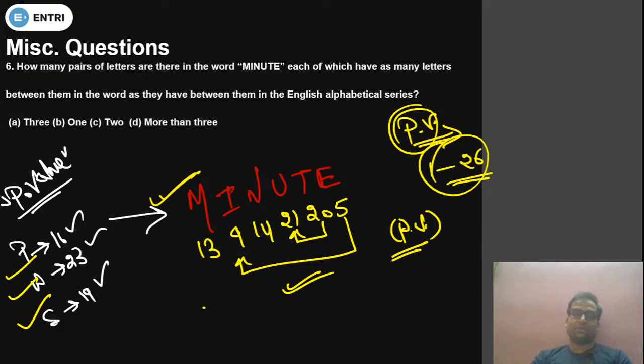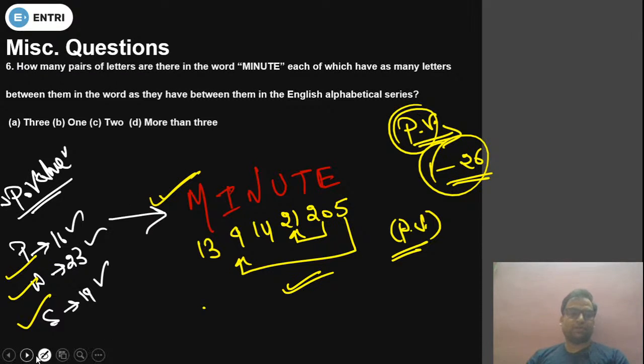Just tell me, student, come on. You don't want to learn the trick, okay? Just tell me. I am telling you, you can learn each and every place value within 5 minutes and you will not forget. While solving the question, each and every place value will come to your mind automatically. No need to write it.